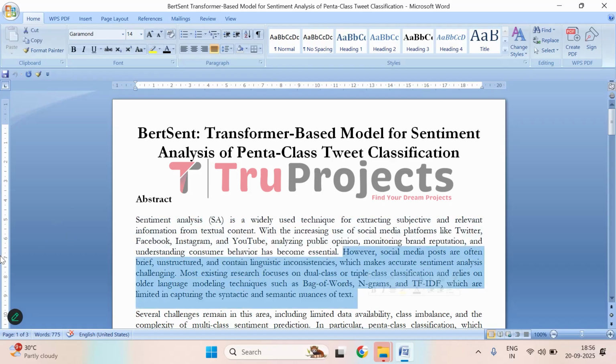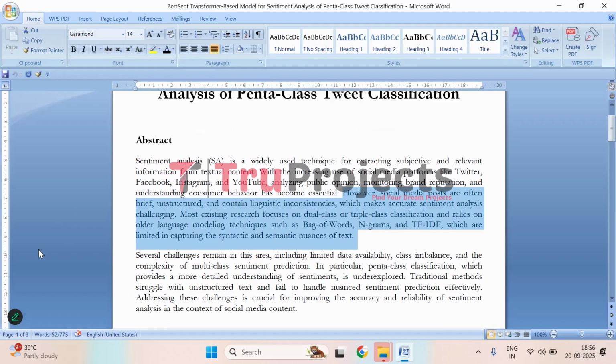However, analyzing social media content isn't easy. Posts and tweets are usually very short, sometimes messy, and people often use slang, abbreviations, or incorrect grammar. This makes it hard for traditional methods to accurately understand the sentiment. Most older approaches like bag of words, n-grams, or TF-IDF look at individual words or simple patterns, but they miss the deeper meaning and context of the text. These methods are often limited to classifying text into just positive, negative, or neutral, so they can't capture more detailed emotions or subtle differences in opinion.